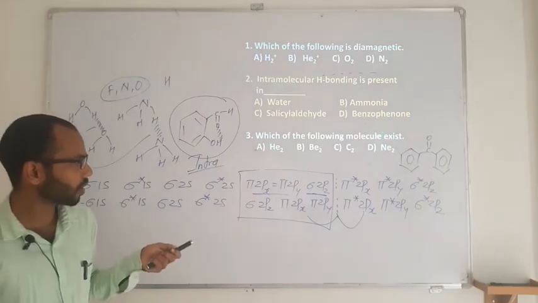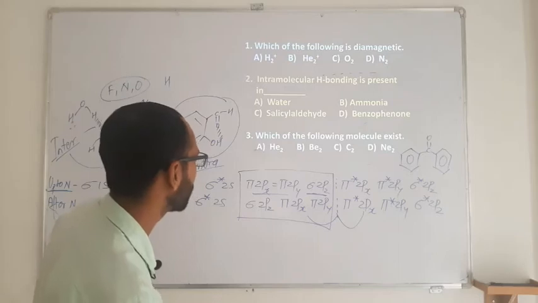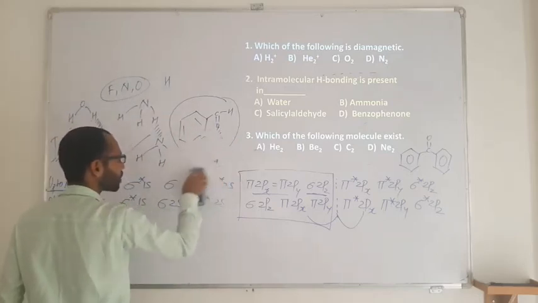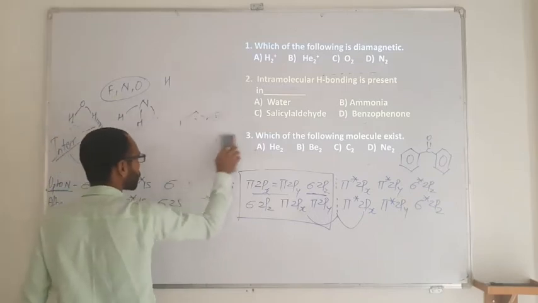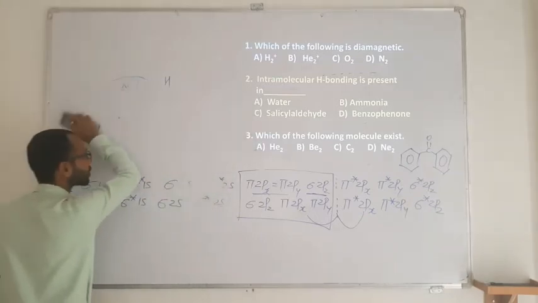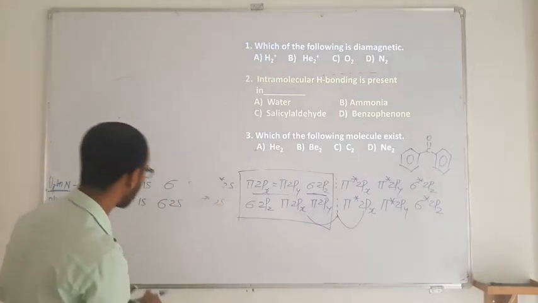Which of the following molecules exist? So you need to see which of the following molecules is going to exist. Even the existence of a molecule can be answered by MO theory.